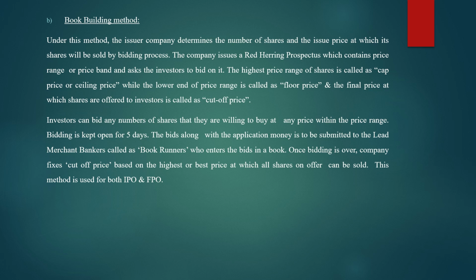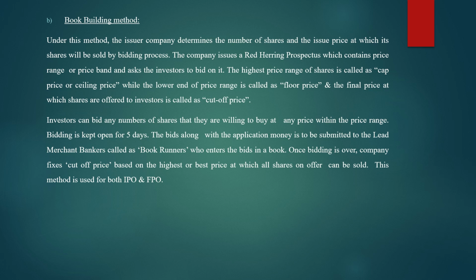Now, if any investor bids the share for rupees 12, yes, the lowest price band is rupees 10 to rupees 100. But the bidding process is going on, and in this bid, a shareholder bids the lowest price of rupees 12. So this price of rupees 12 is known as the floor price.